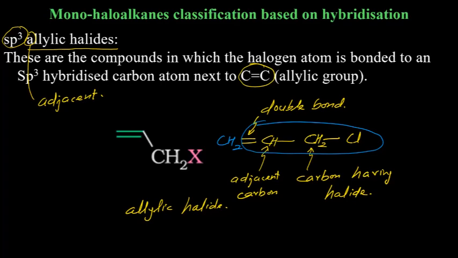Allylic halides. So type of halides, allylic halide. What is the hybridization of this carbon? This carbon is anyway sp3 hybridized because it has 4 bonds. Carbon which is attached to halogen has sp3 hybridization.